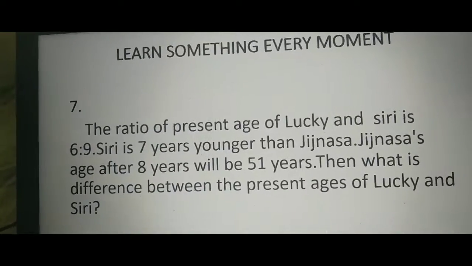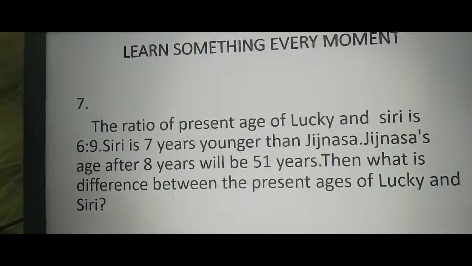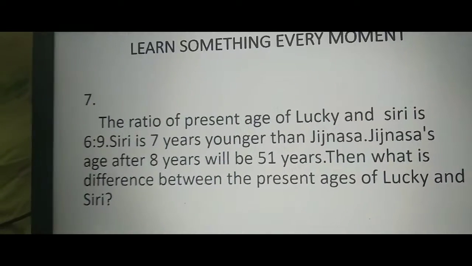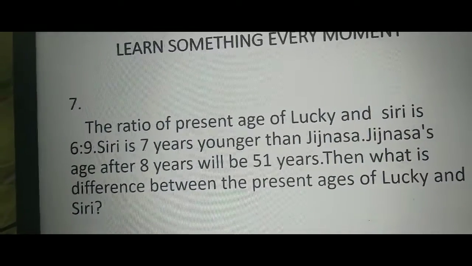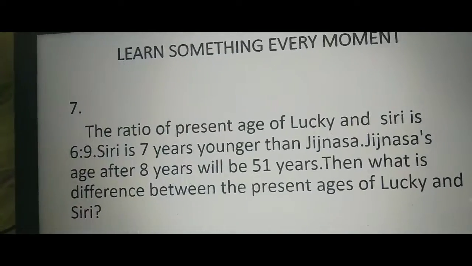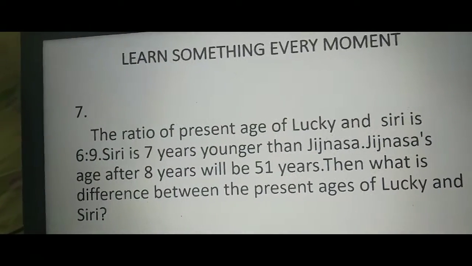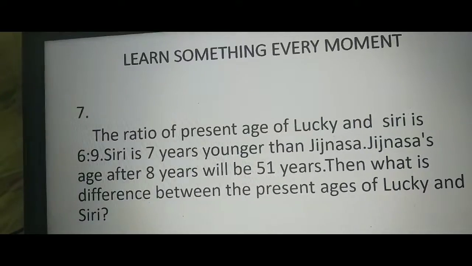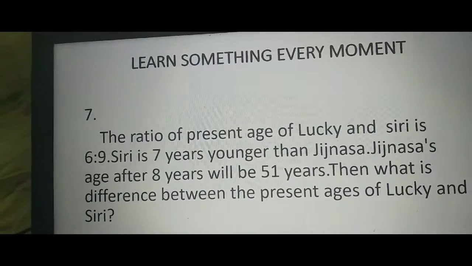Now Siri is 7 years younger than Jignasha, which means 43 minus 7. What is the value? 36. Got it? Now what does Siri say? 9x. So 9x is equal to 36. So we get x value is equal to 4, right? And Lucky's age is 6x.